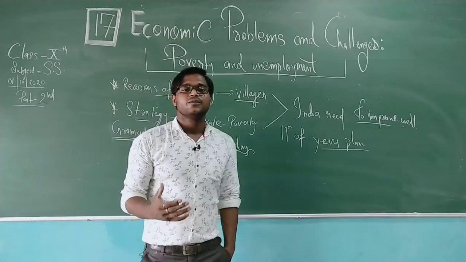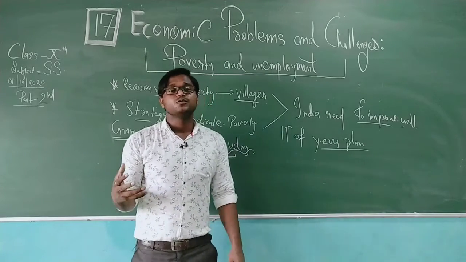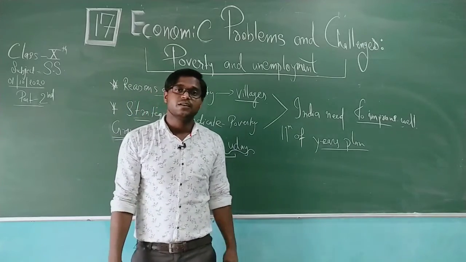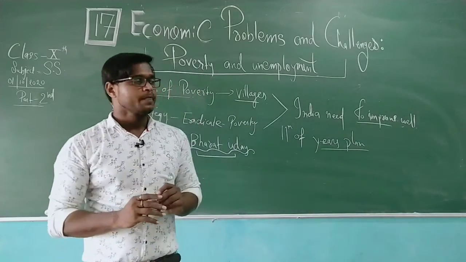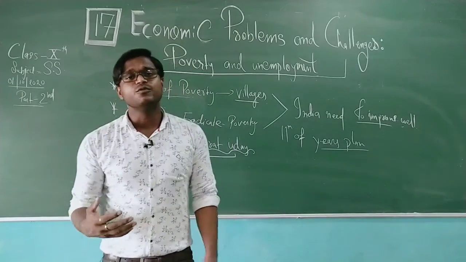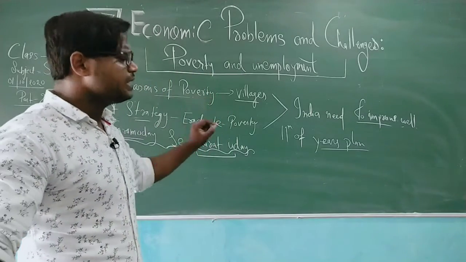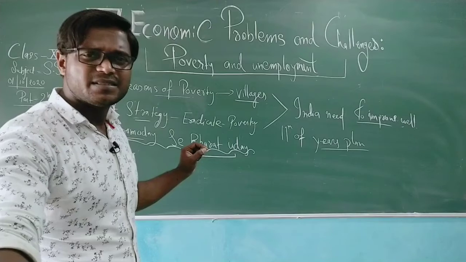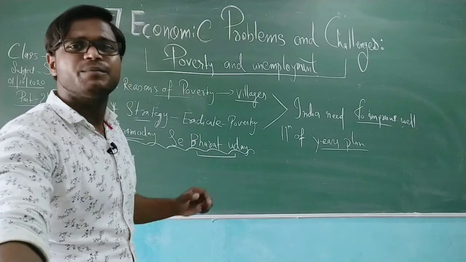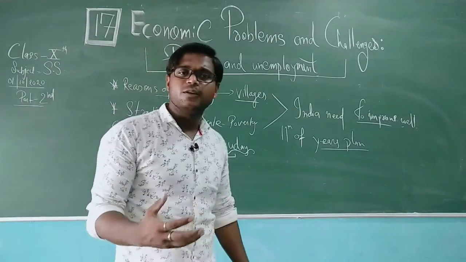Okay, so that's how, for this purpose, field employment has been opened to generate income, and income will increase the living standard. Living standard will reduce the ratio of poverty. So these are the basic 4 points which we are discussing in this chapter. As we move further, the 5th point is also said continuously: this kind of factor, relating to a country like India, is the factor which is making everything possible for the people, for the government, and also for the poor people who are living below the poverty line.